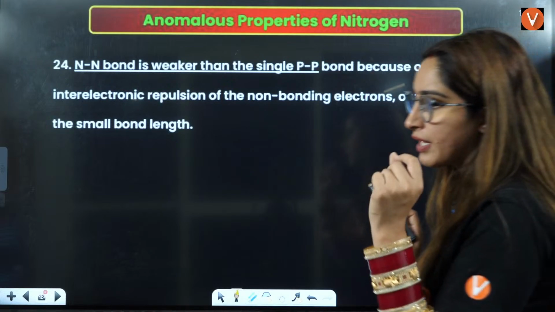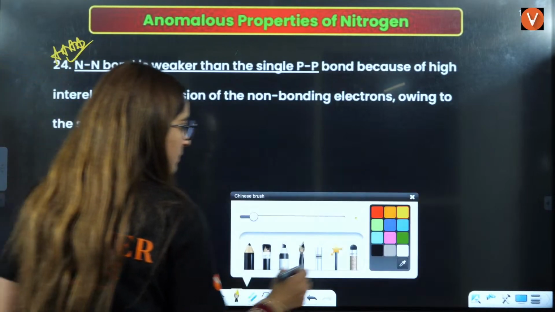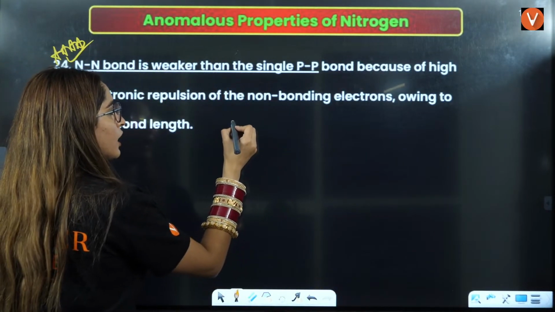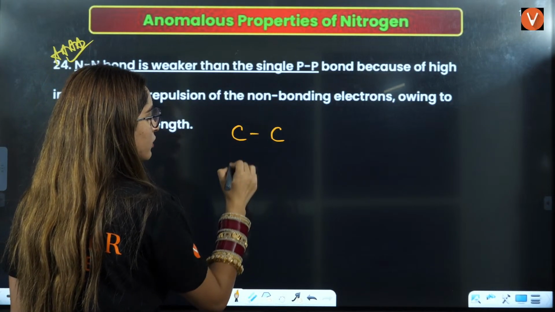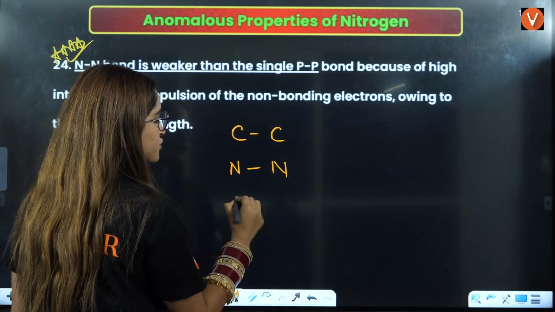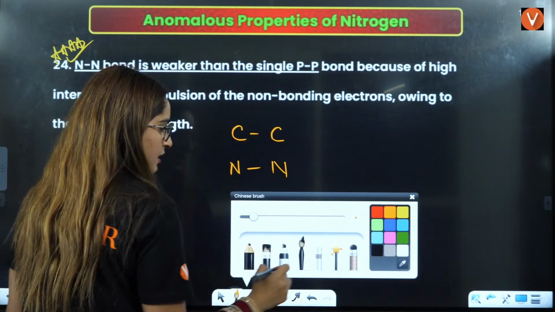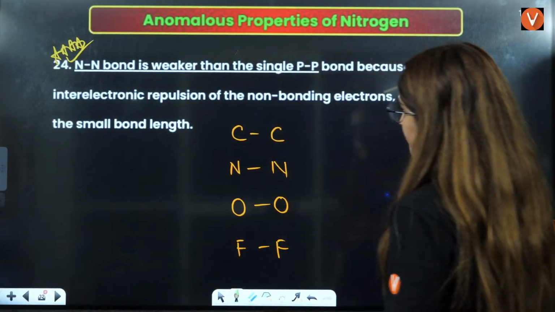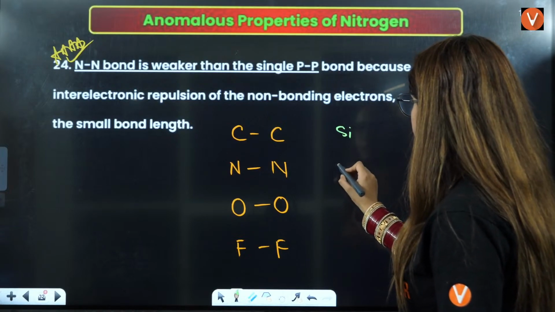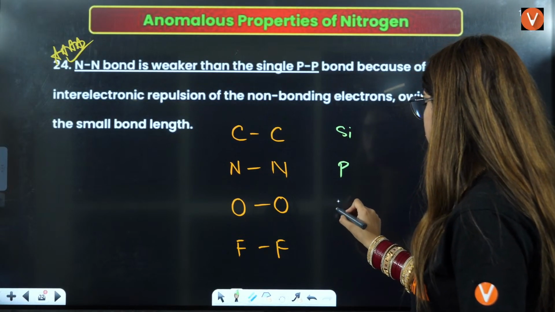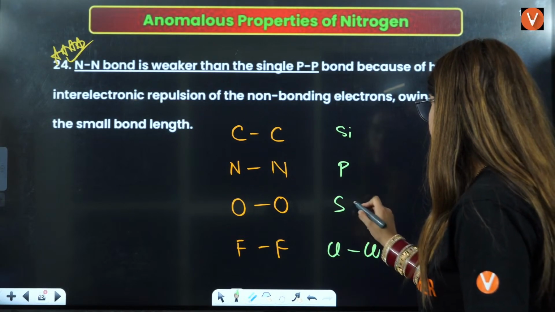Now this is a very, very important point, right? Remember, beta, one thing to remember: when you talk about carbon, then you talk about carbon, nitrogen, oxygen, then fluorine. Here, in all these cases, this is C, N, P, oxygen, sulfur, and here it is chlorine, right?